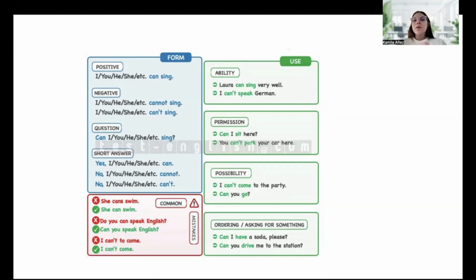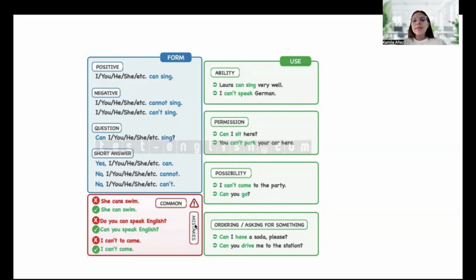For ability, we can use it as in these next examples. We have two examples. Laura can sing very well. I can't speak German. For permission, we can use it: Can I sit here? Or you can't park your car here. For possibility, I can't come to the party. Can you go? For ordering, asking for something: Can I have a soda, please? Can you drive me to the station?